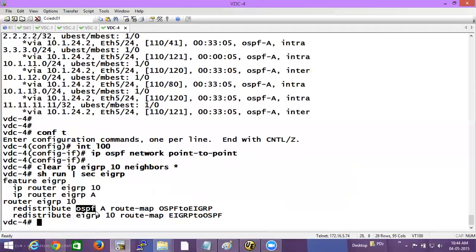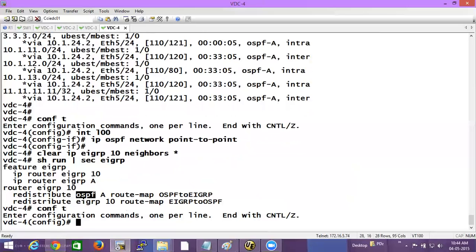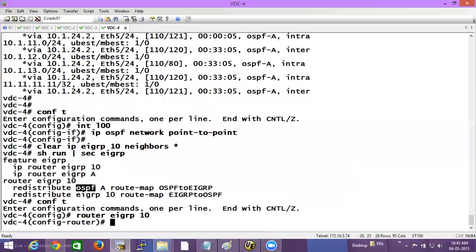So if you want to redistribute connected routes, there is another command to do that. It's not redistribute connected. Okay. So you go to the router EIGRP process, redistribute direct.